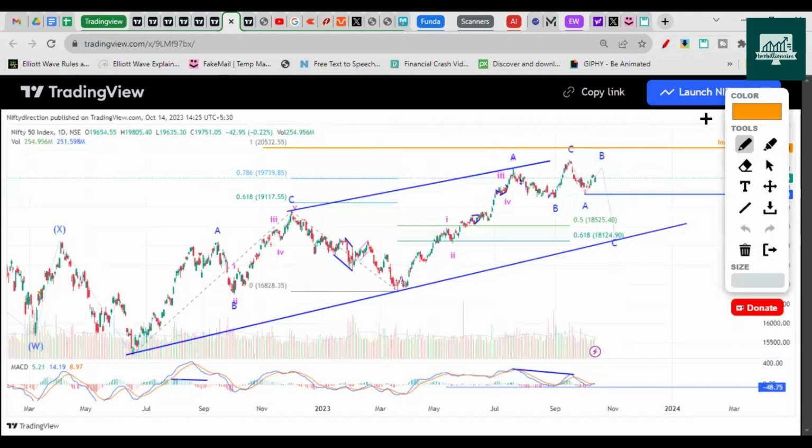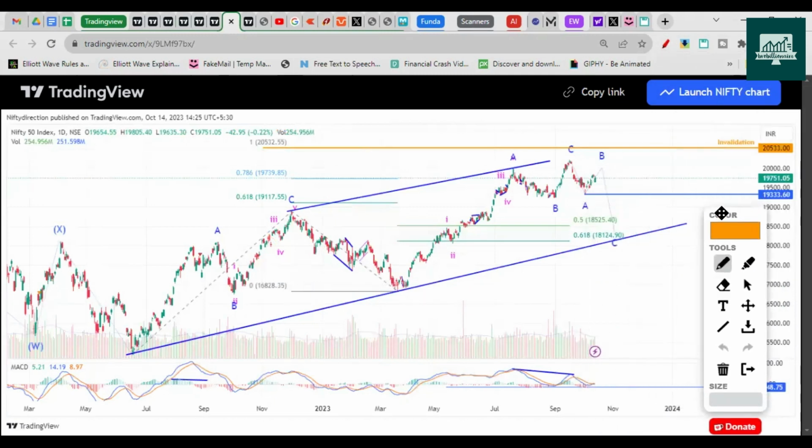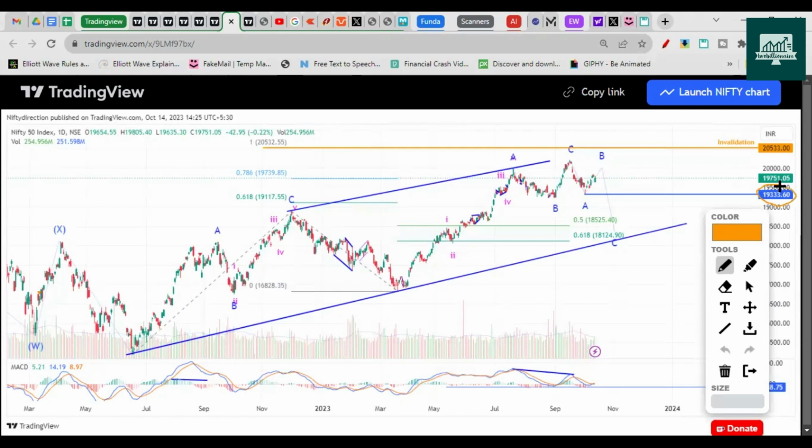And if you want to take bearish positions, this is the level that you need to watch for, 19,333. The wave C going down will be sharp and it will reach towards the 0.5 and 0.600 Fibonacci zones. 0.5, by the way, is not a Fibonacci number, but since the last decline was between 0.5 and 0.600, I have used that.